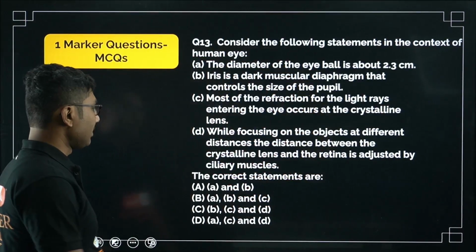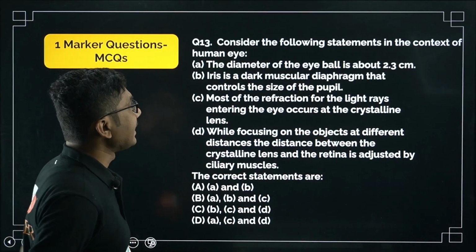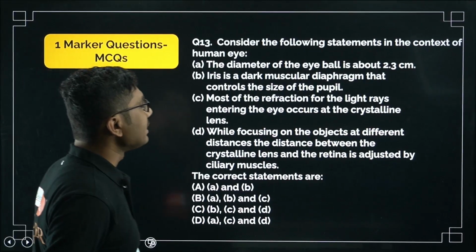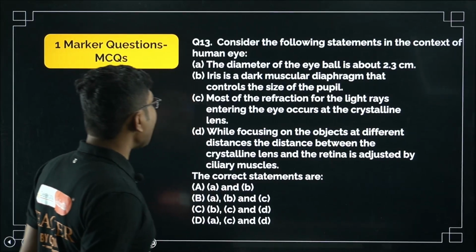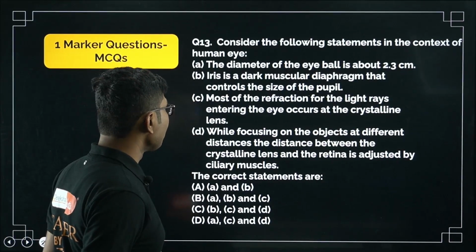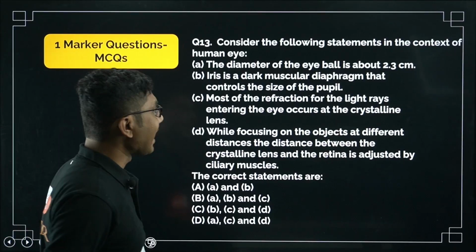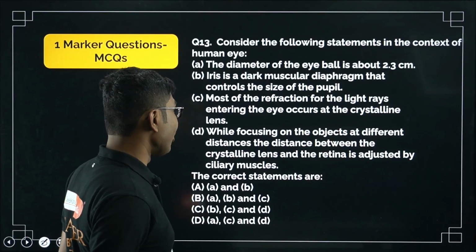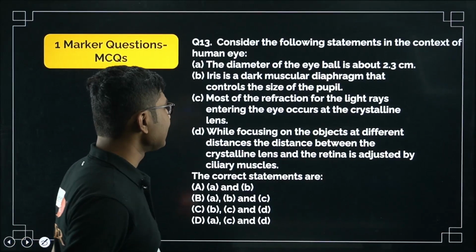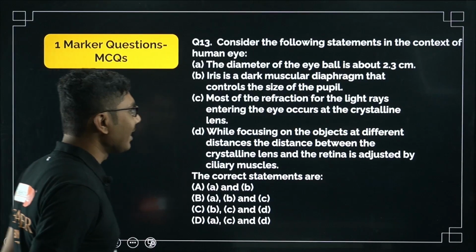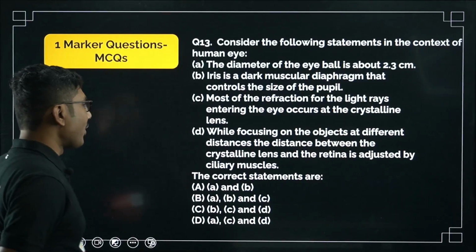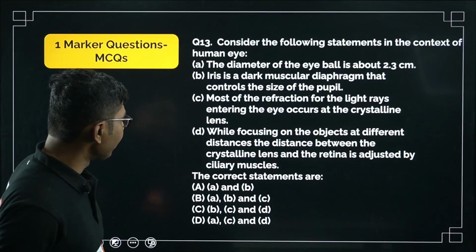So let's see question number 13. Consider the following statements in the context of the human eye. A: The diameter of the eyeball is about 2.3 centimeter. B: Iris is a dark muscular diaphragm that controls the size of the pupil. C: Most of the refraction for the light rays entering the eye occurs at the crystalline lens. D: While focusing on objects at different distances, the distance between the crystalline lens and the retina is adjusted by ciliary muscles. The correct statements are... so we have to find which of the following statements are correct.